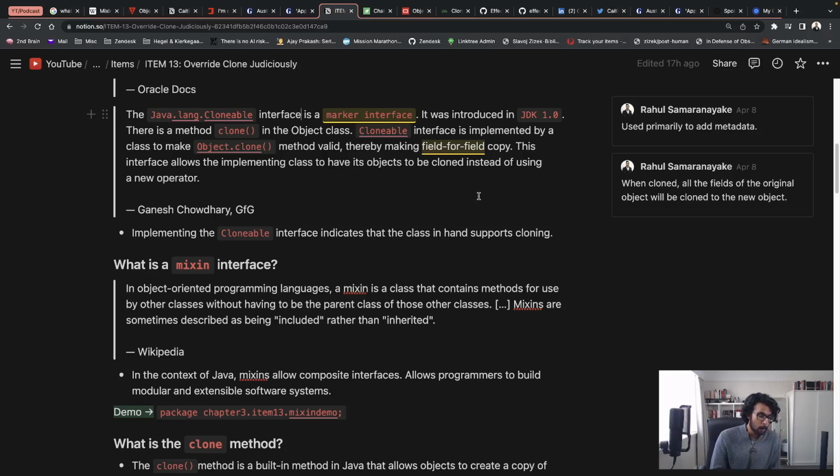And mixins, or the mixin pattern, is quite common in the Ruby world, even though I didn't even come across the word when I was programming in Java in my job. But at a very high level, according to Wikipedia, before we get to the Mixin interface, let's talk about what mixins are. Wikipedia states, in object-oriented programming languages, a mixin is a class that contains methods for use by other classes without having to be the parent class of those other classes.